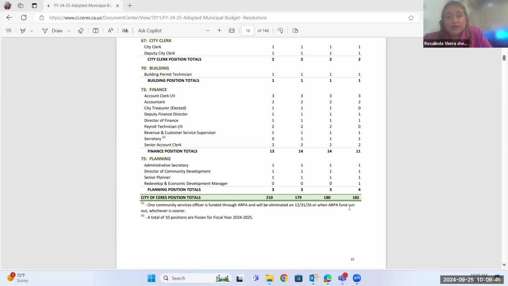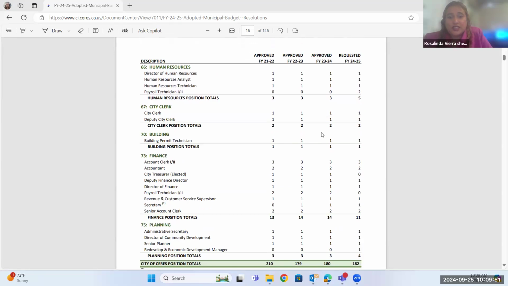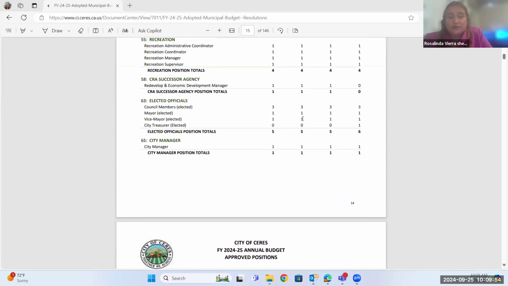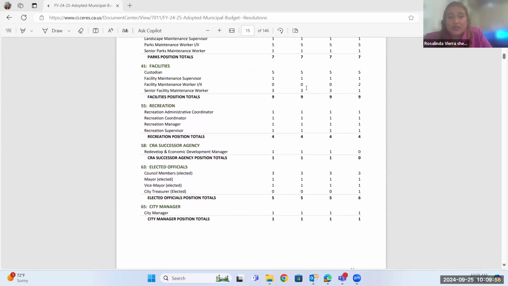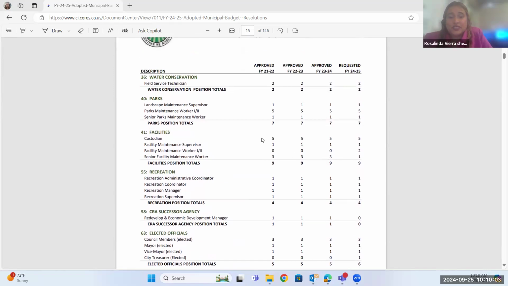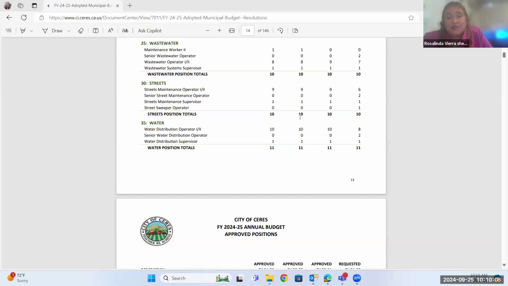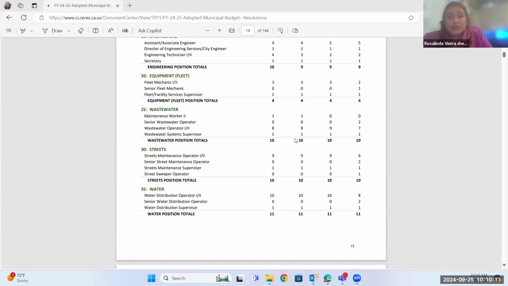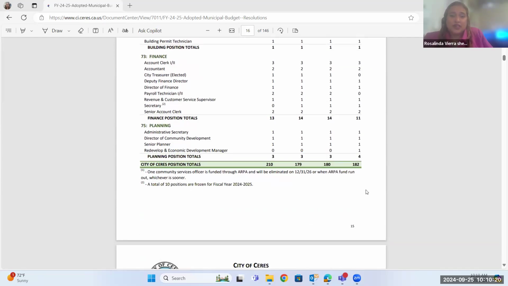Although we have frozen some of these positions that we have not filled, like I mentioned, they have not been filled for several years. We kind of go through these, but you see all these numbers are pretty well exactly the same year after year. So those are positions that haven't been filled. We just don't have the staffing for it. So it's an unfortunate situation. Those are primarily the positions that were frozen, and we're trying to make it work with the budget and the income that we're expecting.